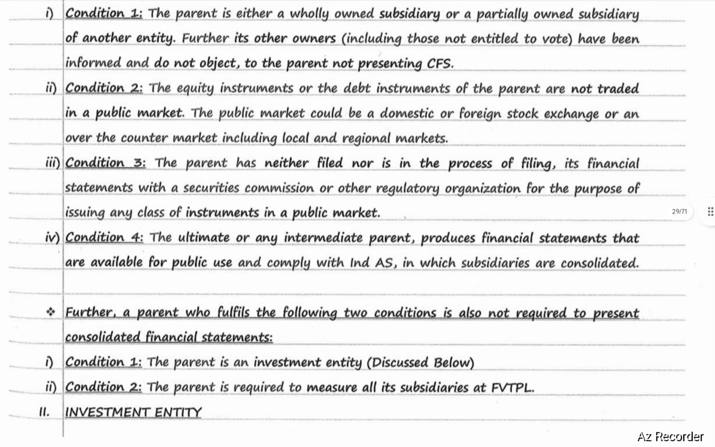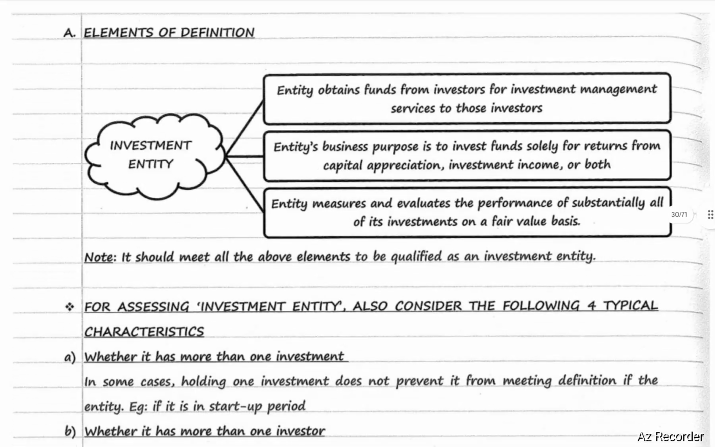Further, a parent who fulfills the following two conditions is also not required to present consolidated financial statements. Condition number one, the parent is an investment entity. Condition number two, the parent is required to measure all its subsidiaries at fair value through P&L account. What do you mean by investment entity?